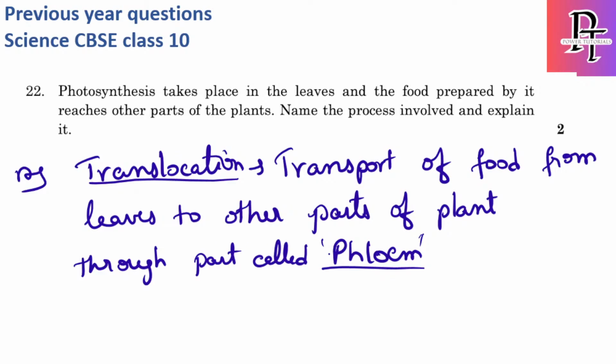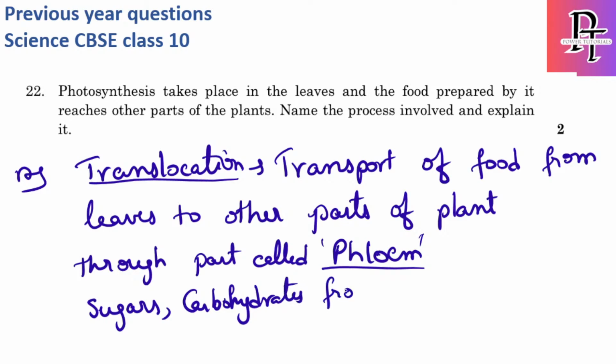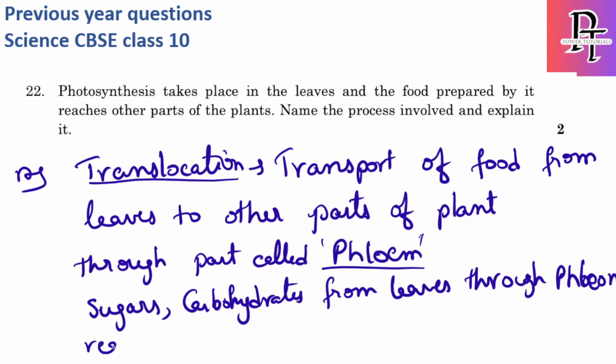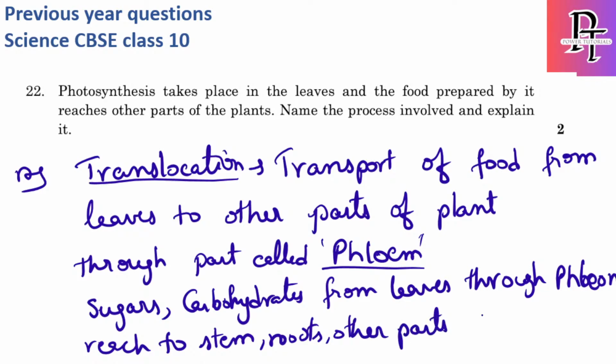So what is happening? The starch or sugars, carbohydrates, which are generated in the leaves, reach the stem, roots and even other parts through phloem to get energy.